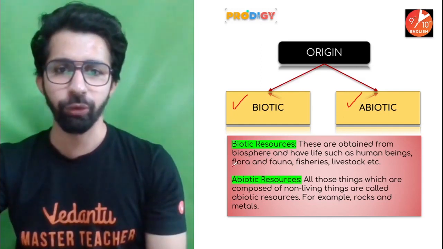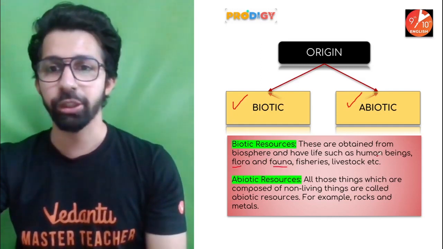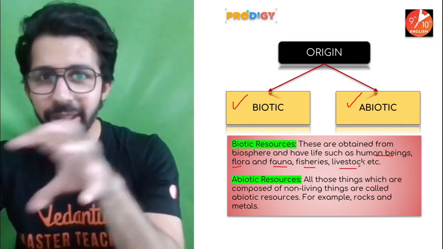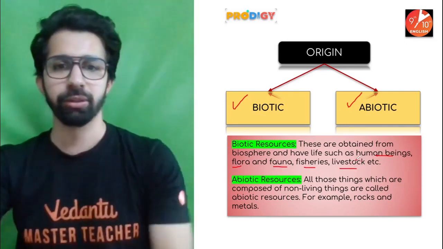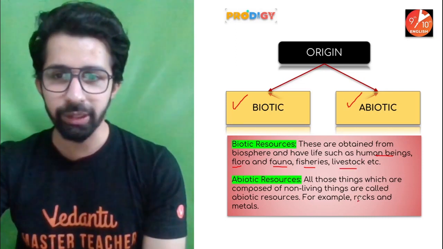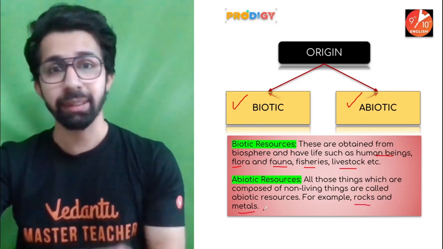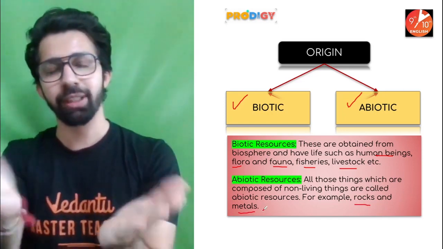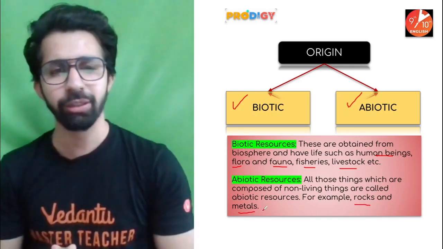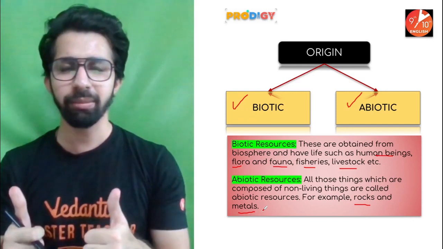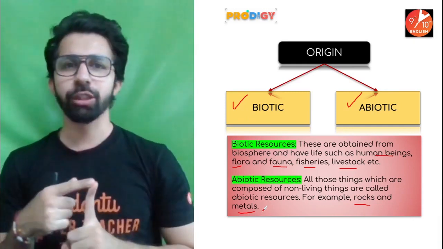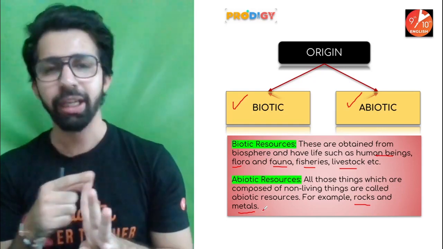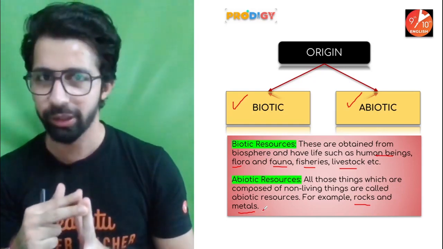For example, flora and fauna, plants and animals, human beings, fisheries, livestock, all these living things come under biotic resources. On the other hand, rocks and metals are also resources, but they are not living. So they are non-living, that is why they are categorized under abiotic resources. Very simple. So the very first one we have got is origin, and in origin, it can be classified into two further types.